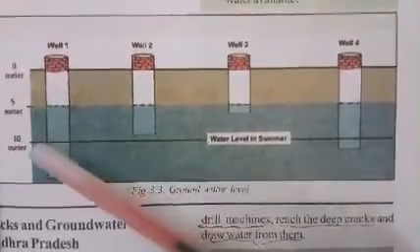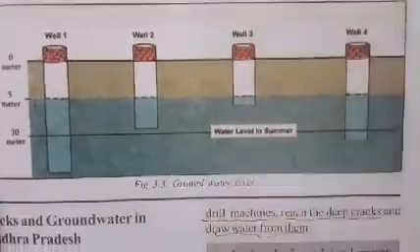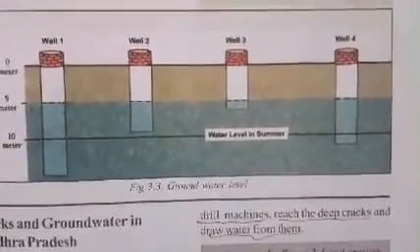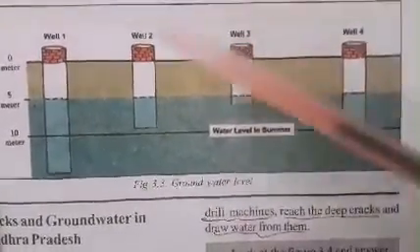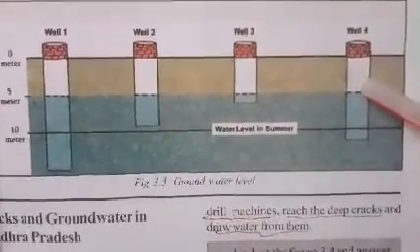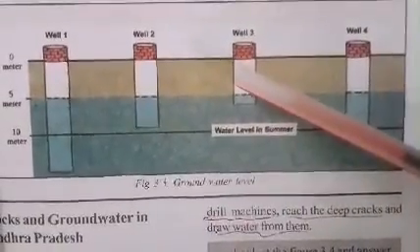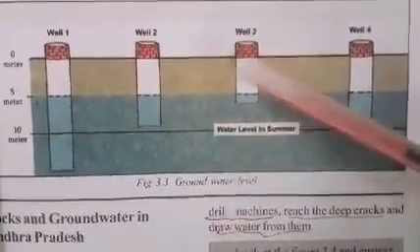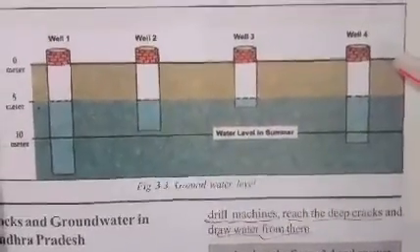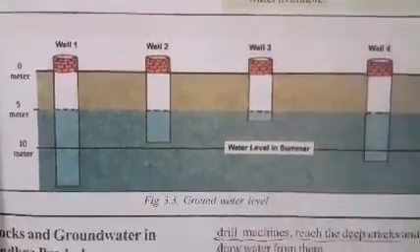Suppose the water level reaches 10 meter depth, how many wells will have water? We know that well 1 and well 4 will have water. Well 2 and well 3 will not have any water in them.